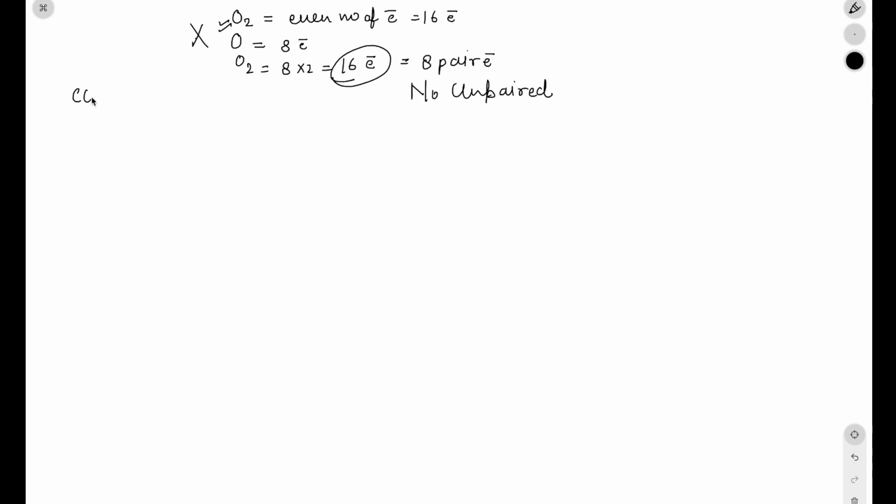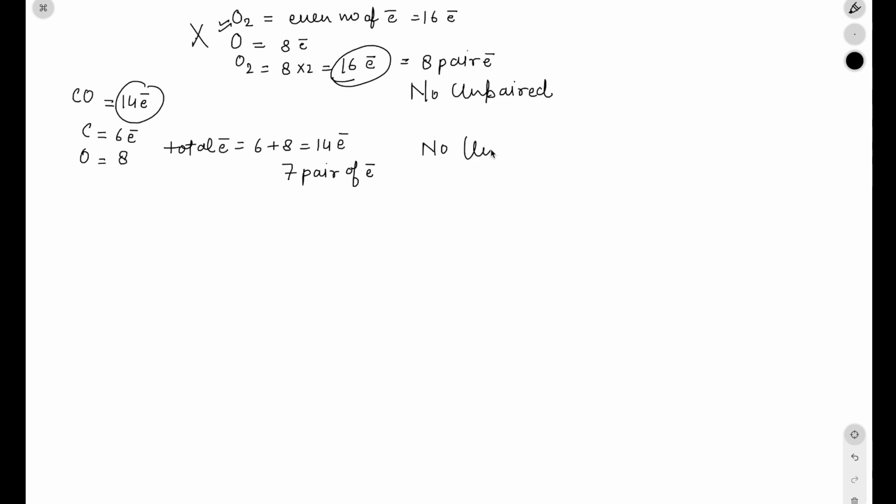Next option is carbon monoxide. In case of carbon monoxide, there are 14 electrons, which is also an even number, because carbon has 6 electrons and oxygen has 8 electrons. So total electrons will be 6 plus 8, 14 electrons. So there are 7 pairs of electrons and no unpaired electron. Due to absence of unpaired electron, it is not an odd electron species.